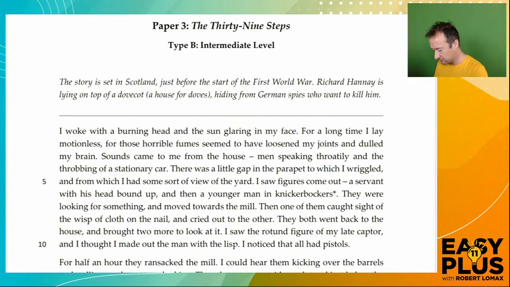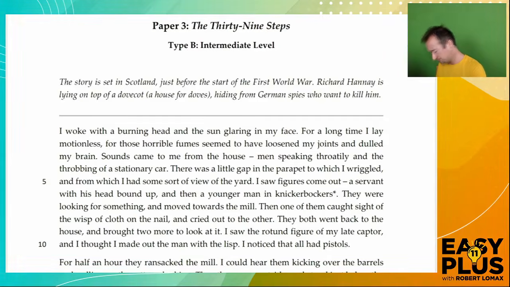And what we're doing, we're looking for moments when this character, Richard Hannay, who's hiding on top of a house for doves, fleeing German spies before the First World War, moments when he does or says or thinks something which suggests something about his personality. And what helps us here is that this is a first-person narration. In other words, he's writing about it as I, and that means that everything he says comes from him. It's his opinion, it's his view of things, so anything might offer hints about his personality.